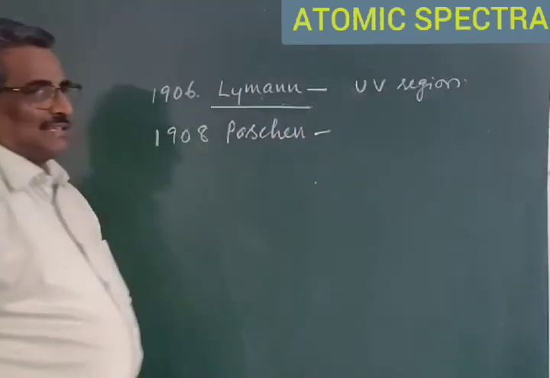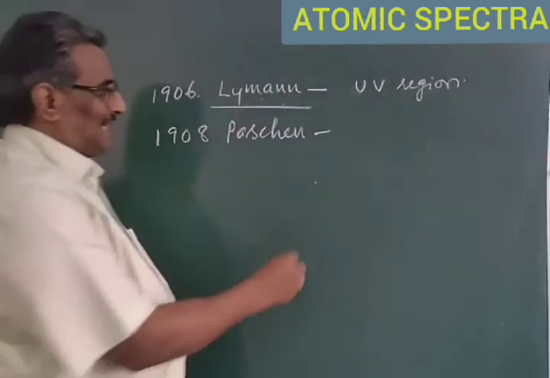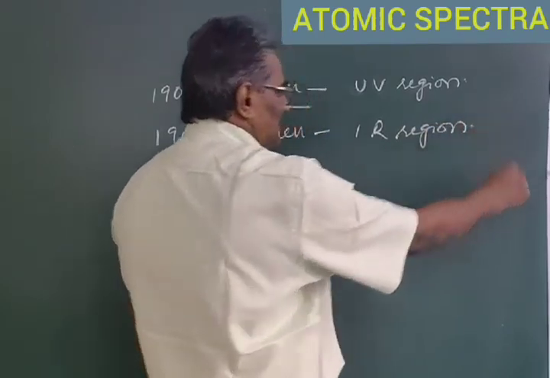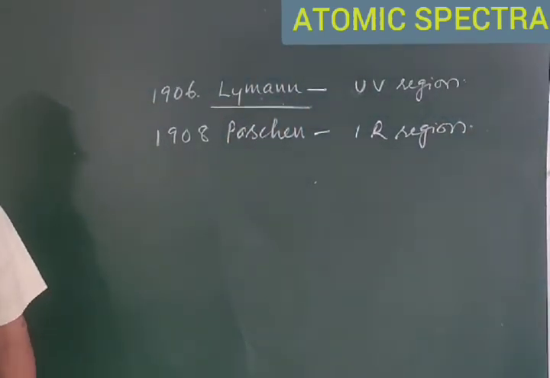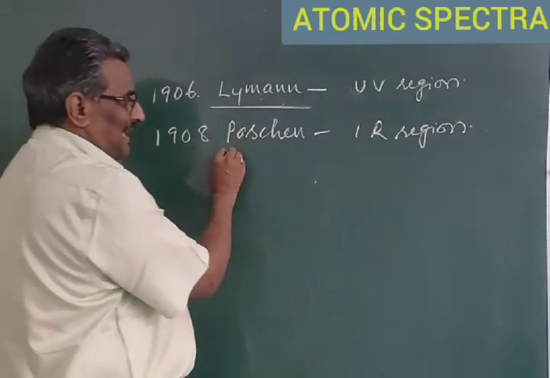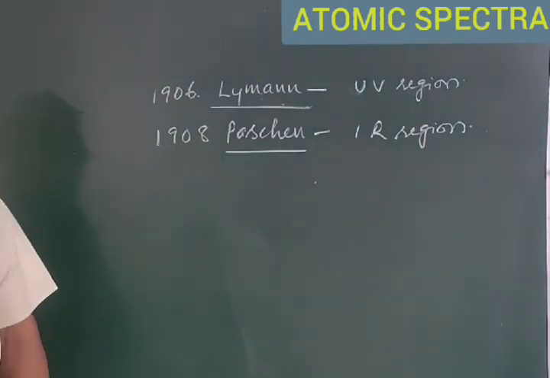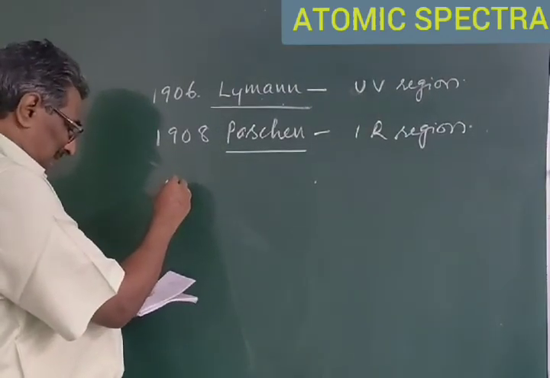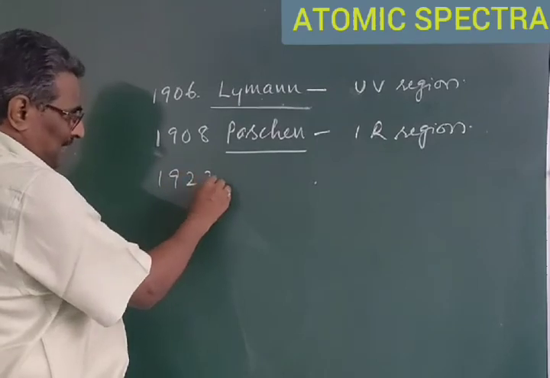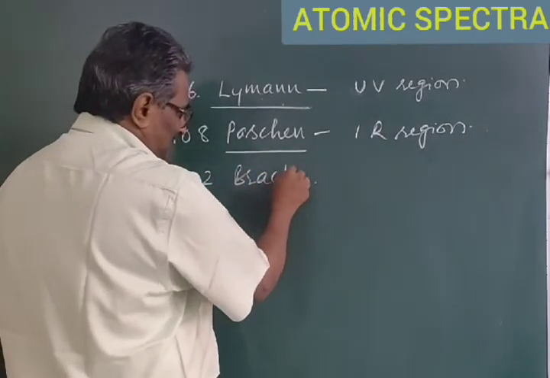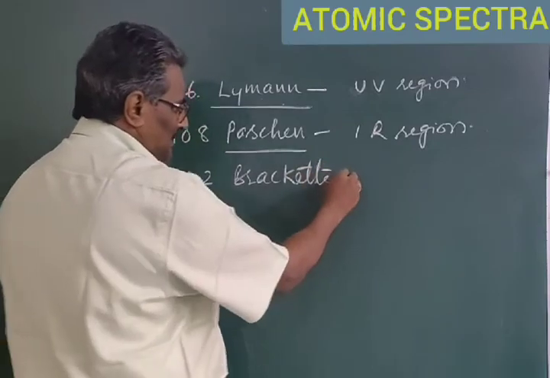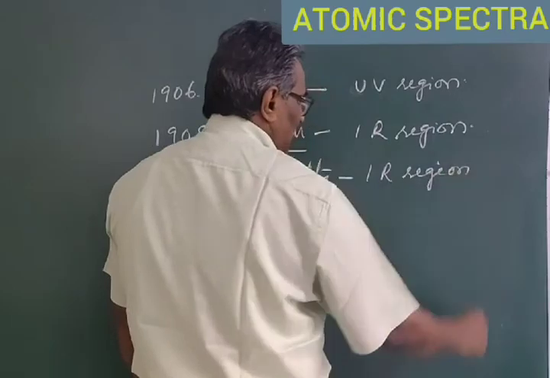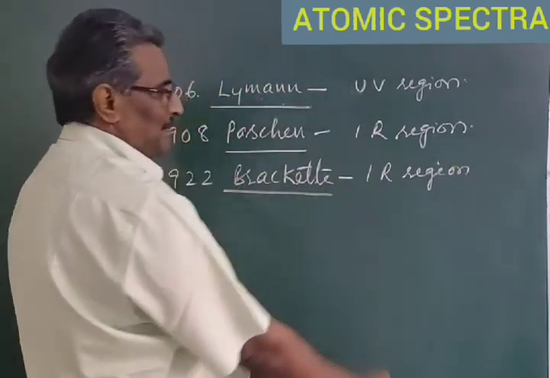Later on, in the year 1908, Paschen, another scientist, observed a series of lines in the infrared region, and that series is known as Paschen series. And soon after, in the year 1922, another scientist, Brackett, observed another series of lines in the infrared region, and that series is known as Brackett series.